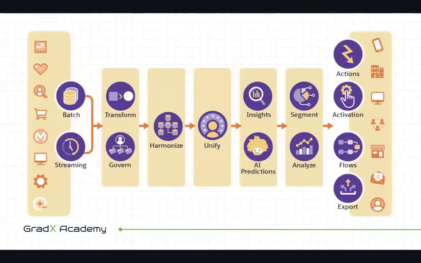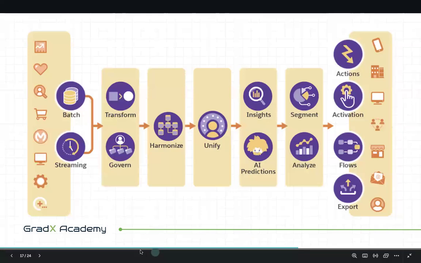Based on the analysis, in real time, we can trigger all the actions. We can trigger the actions, do activations, run the flows, and export the data. We can use the real-time data, whatever is created and wherever it is created, to actually do things in microseconds. So this is Data Cloud, guys. I hope everyone is clear about it.